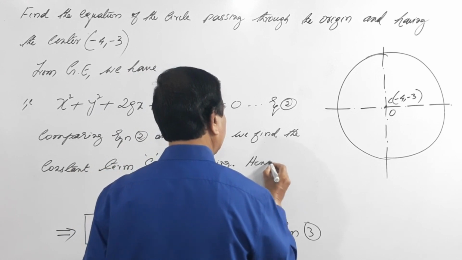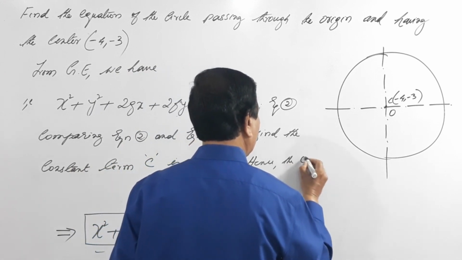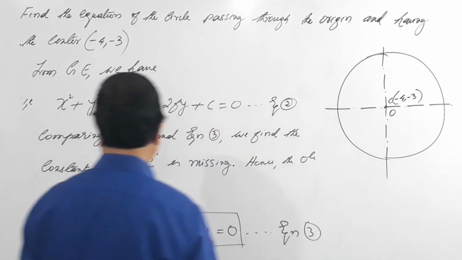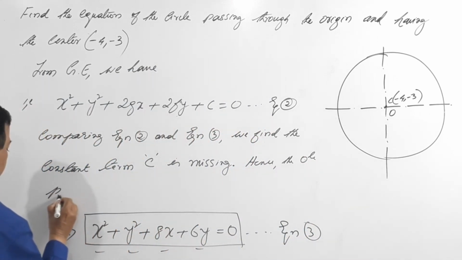Hence, the circle passes through the origin.